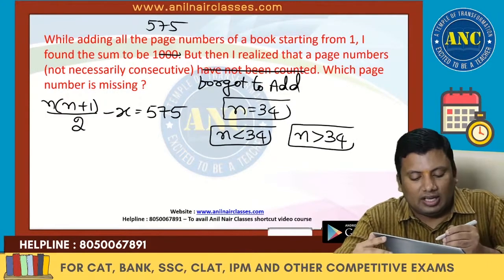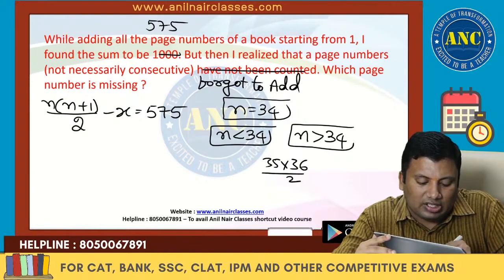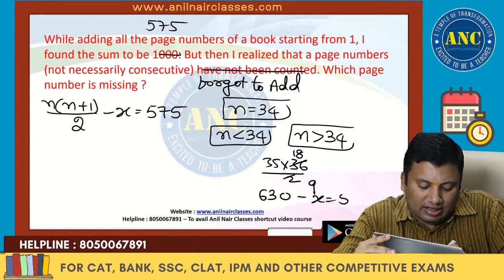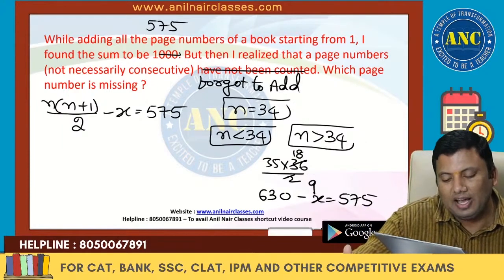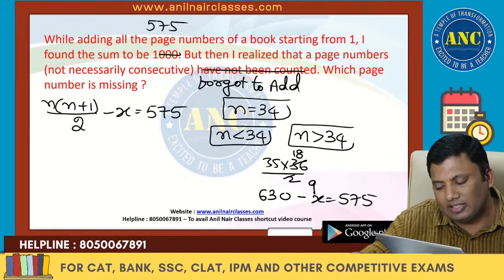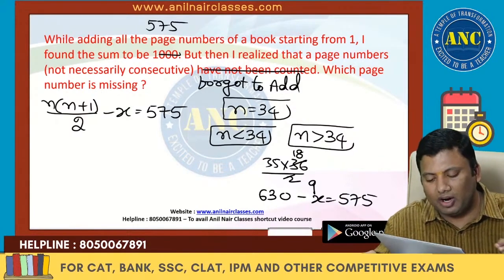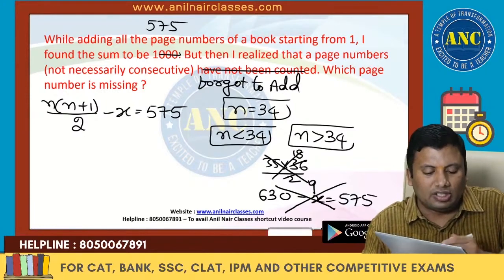Why, we will see. If I take 35, 35 into 36 by 2, this is nothing but 630. 630 minus x is nothing but 575. The x value is 55. I am telling that the page numbers are up to 35, but you are telling that the number which we forgot to add is 55. Right? It is illogical. So it is not possible.